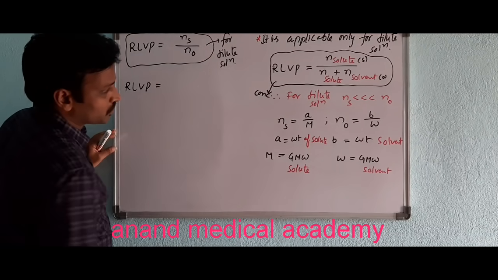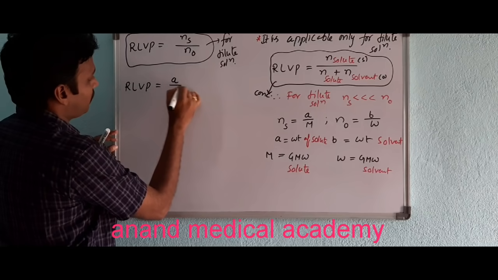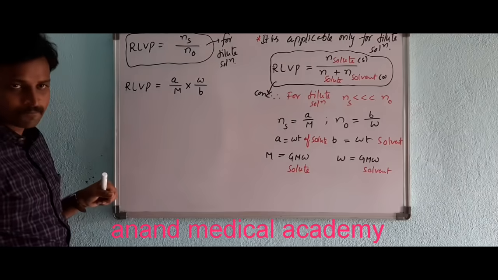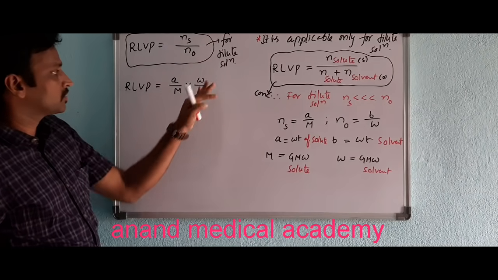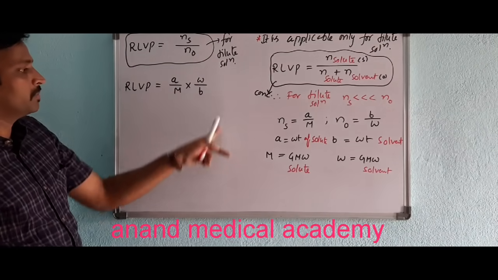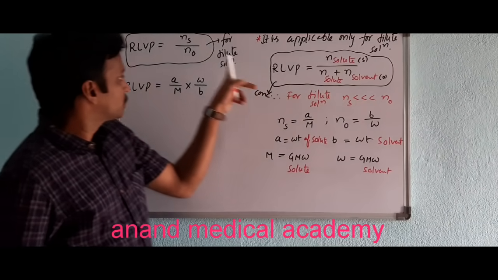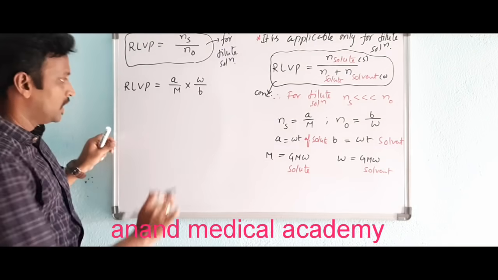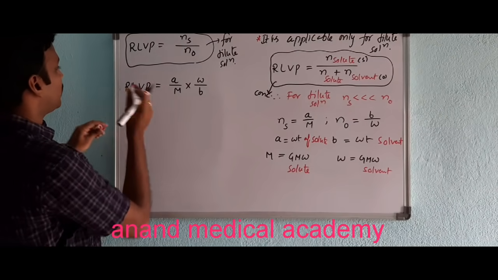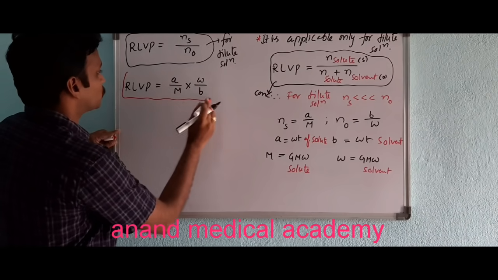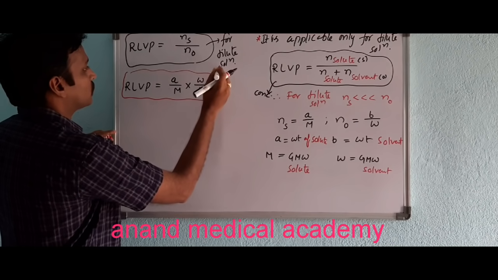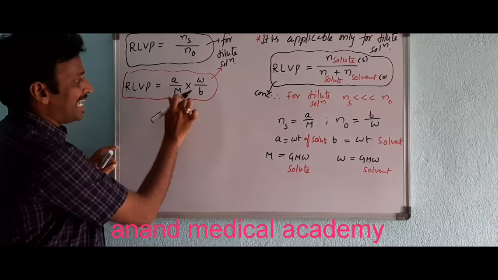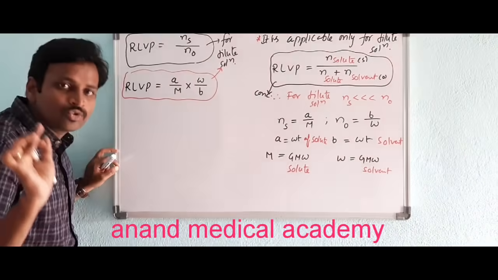RLVP is equal to, I can write as A by M into W by B, because N naught is in the denominator, so it will be reversed. If I substitute B by W here, W goes to the numerator. Got it? So for RLVP we have one relation for dilute solutions. This is also for dilute solutions: RLVP is equal to A by M into W by B.